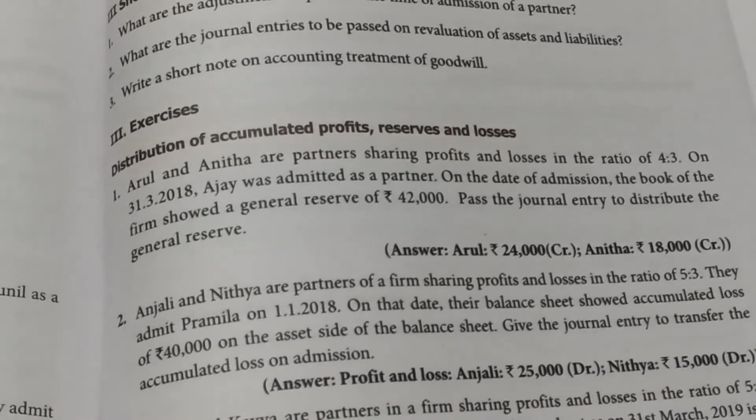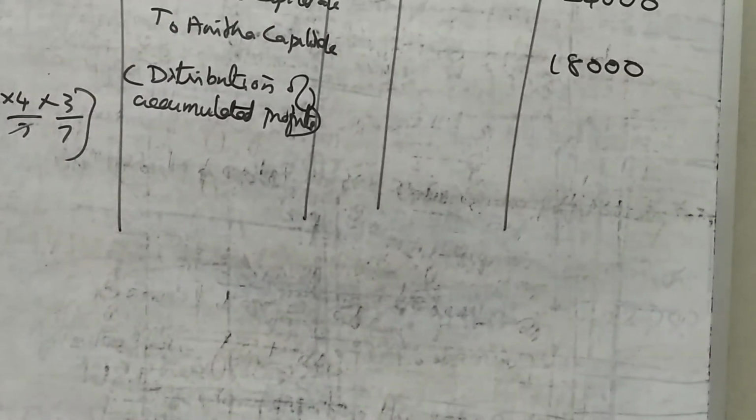So here what is the journal entry? Same, opposite journal entry, no? Now you listen on the board. See, exercise number 2.